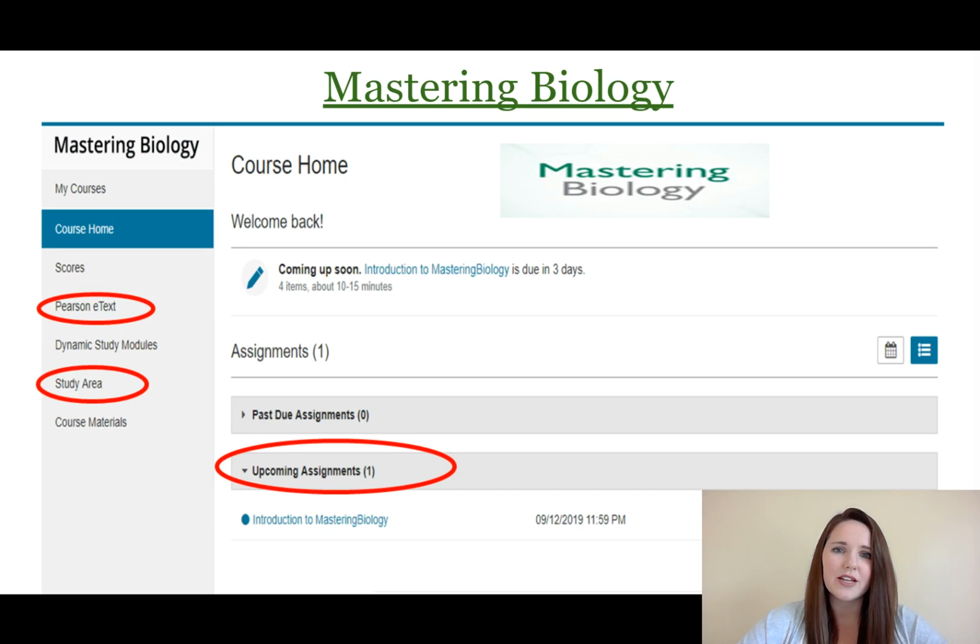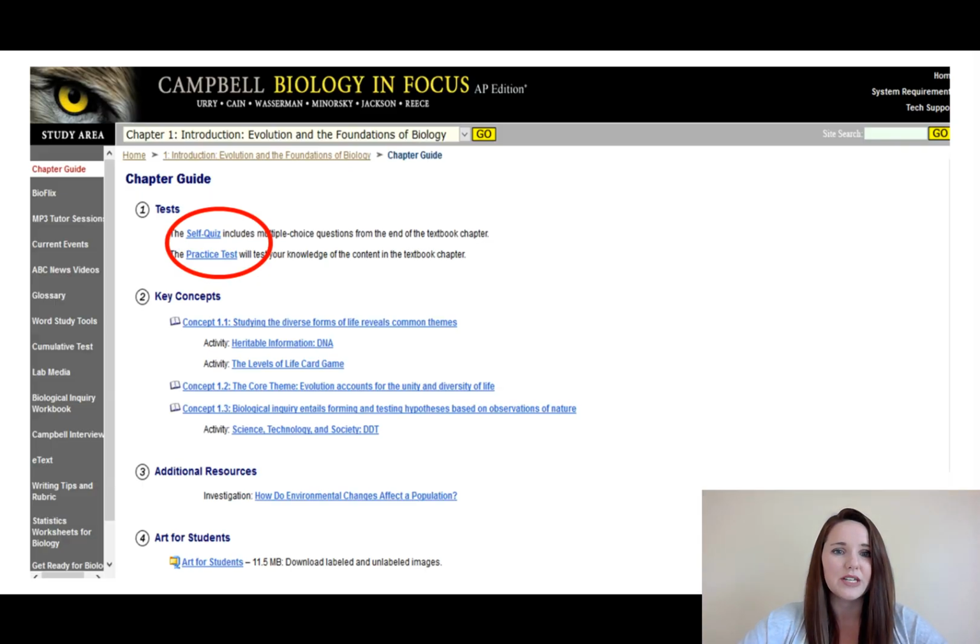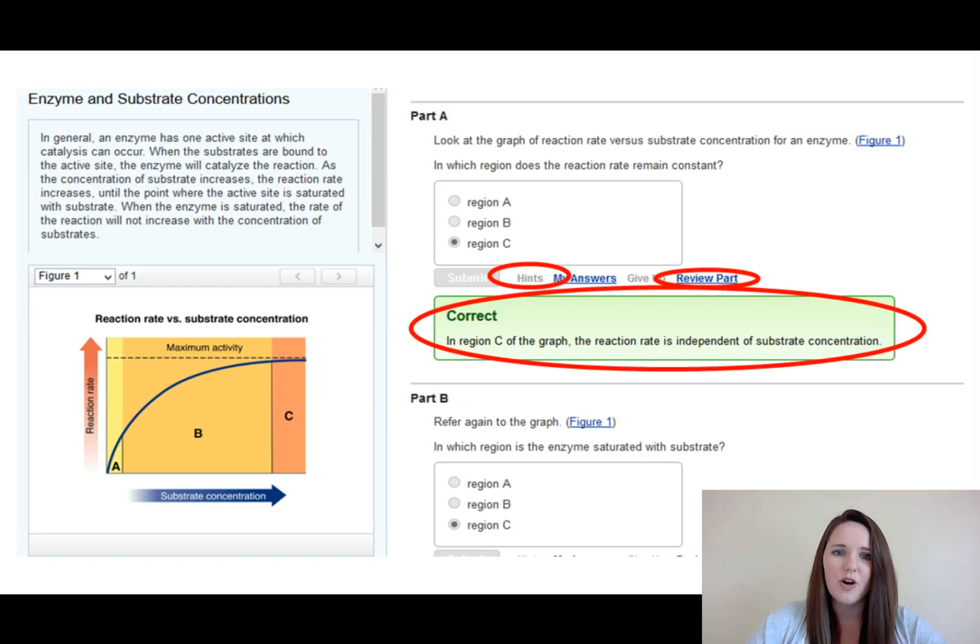And it's just another way to interact with the information that's in their textbook, aside from just reading it, which they will definitely be doing. So here's, again, a screenshot from Mastering. There's self-quizzes, there's practice tests for each chapter that the students could access. Again, just more resources and places for them to go for help.